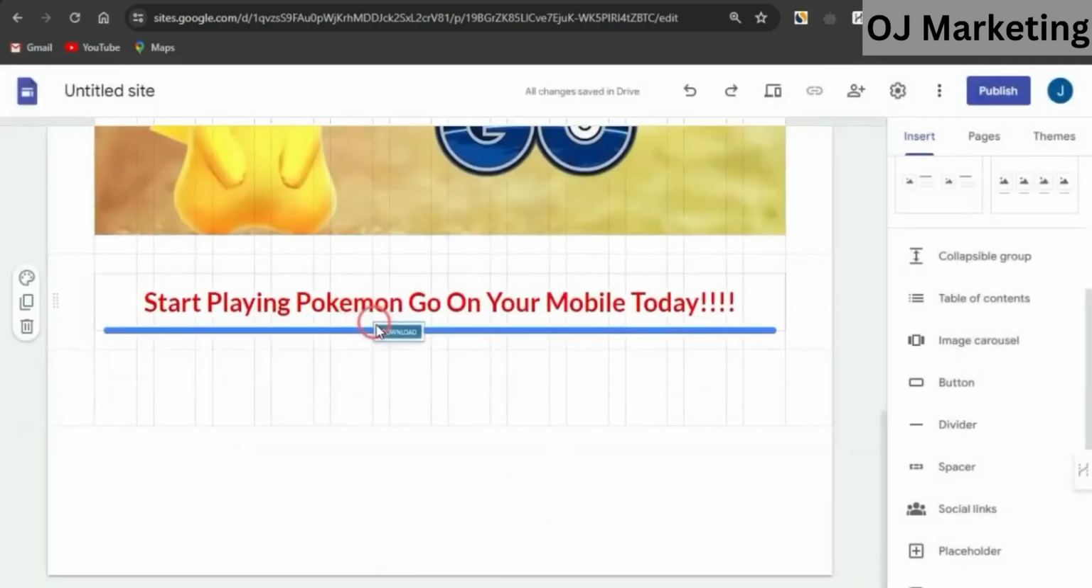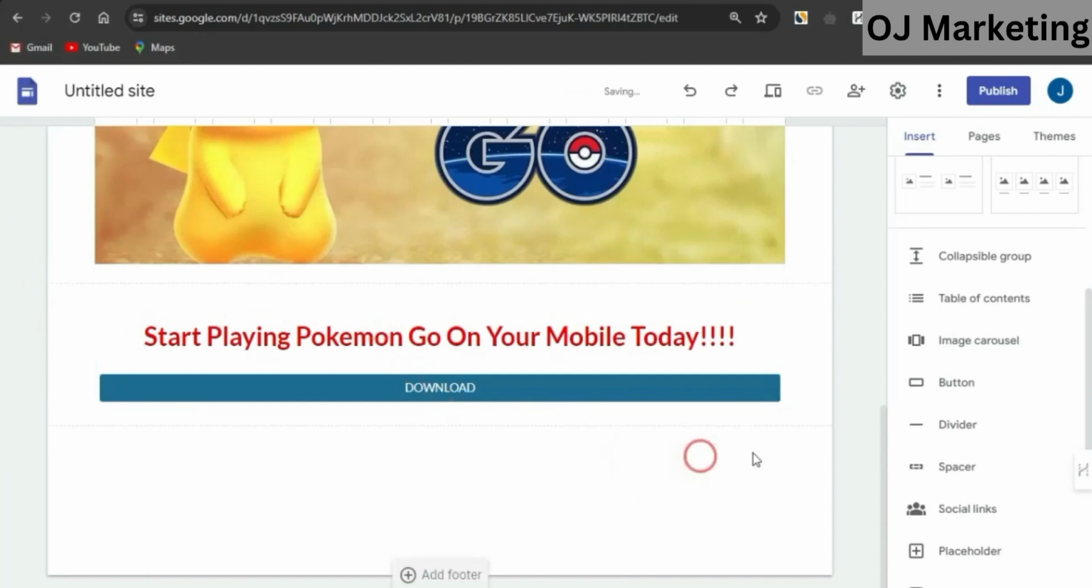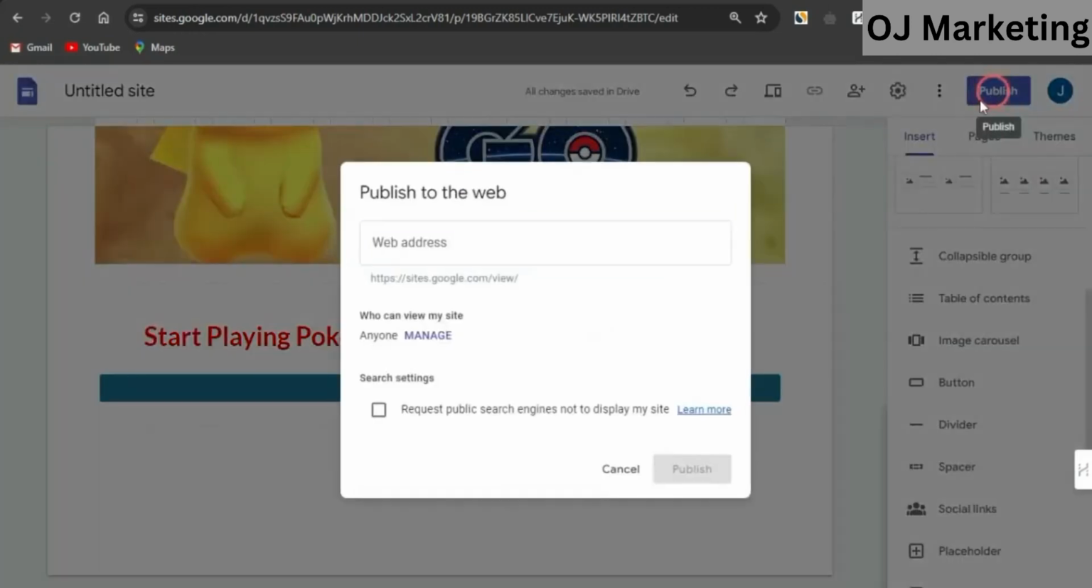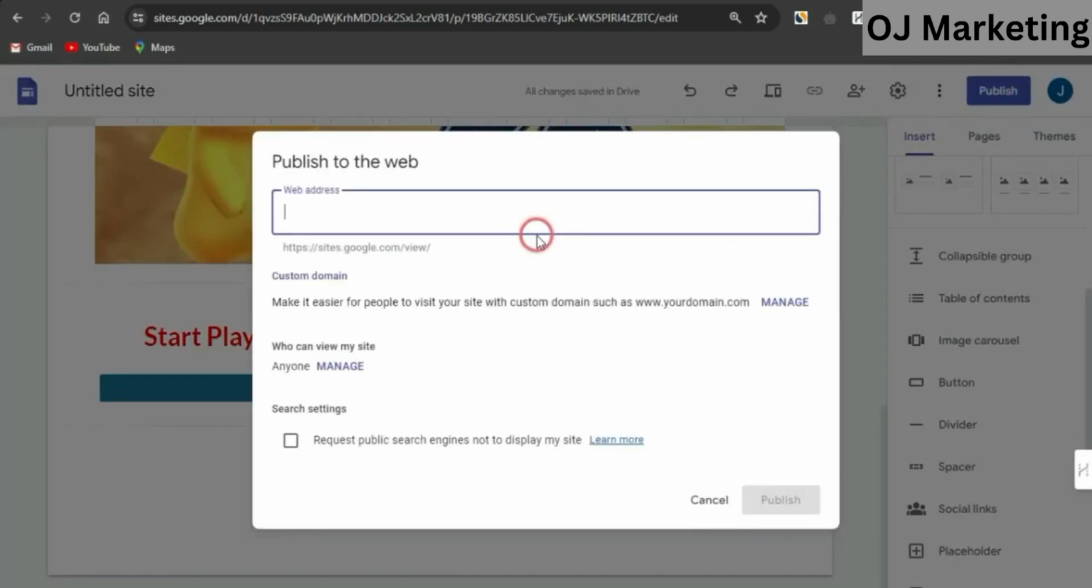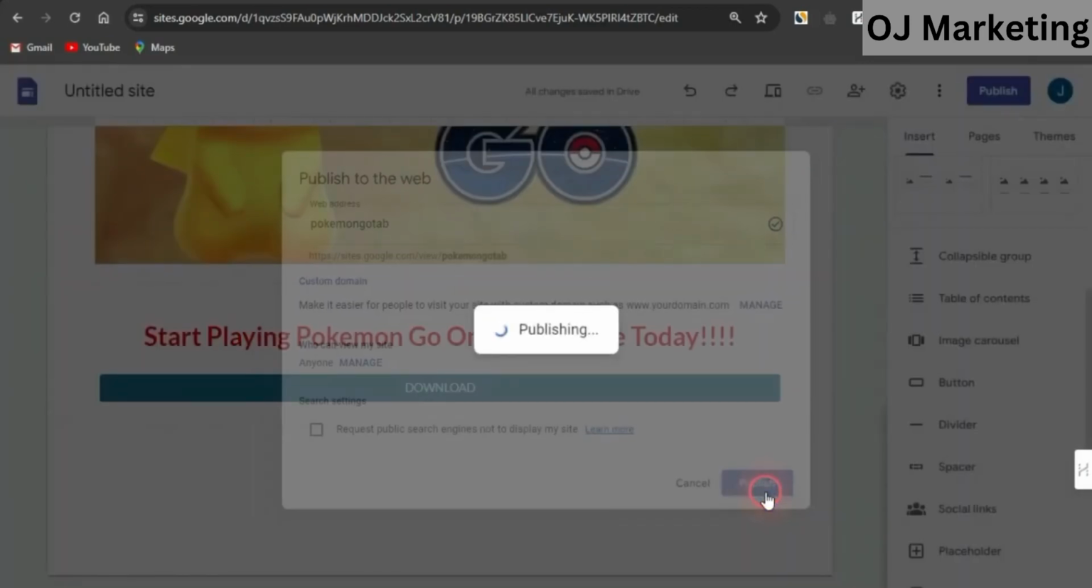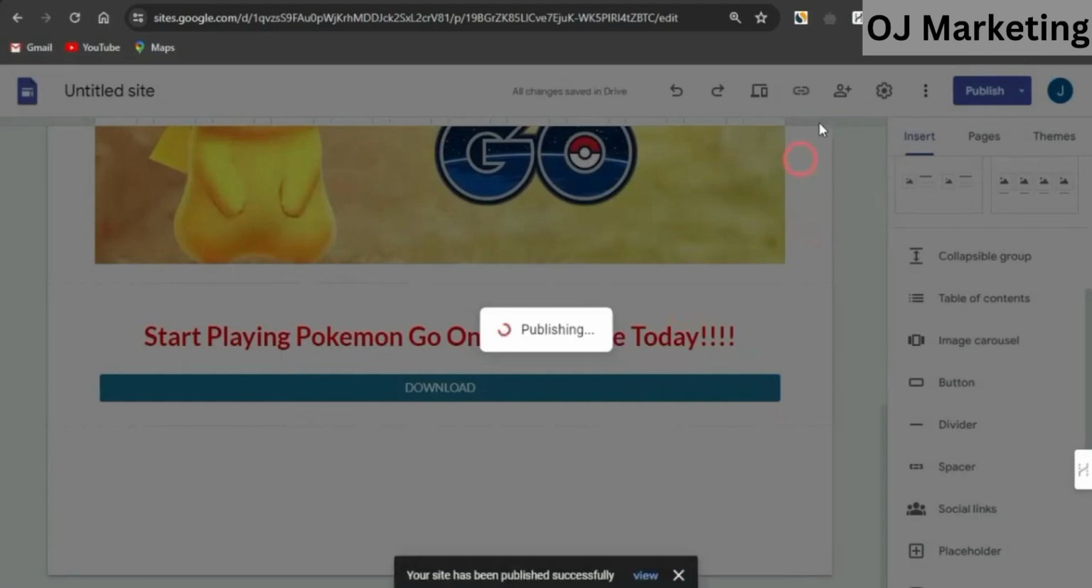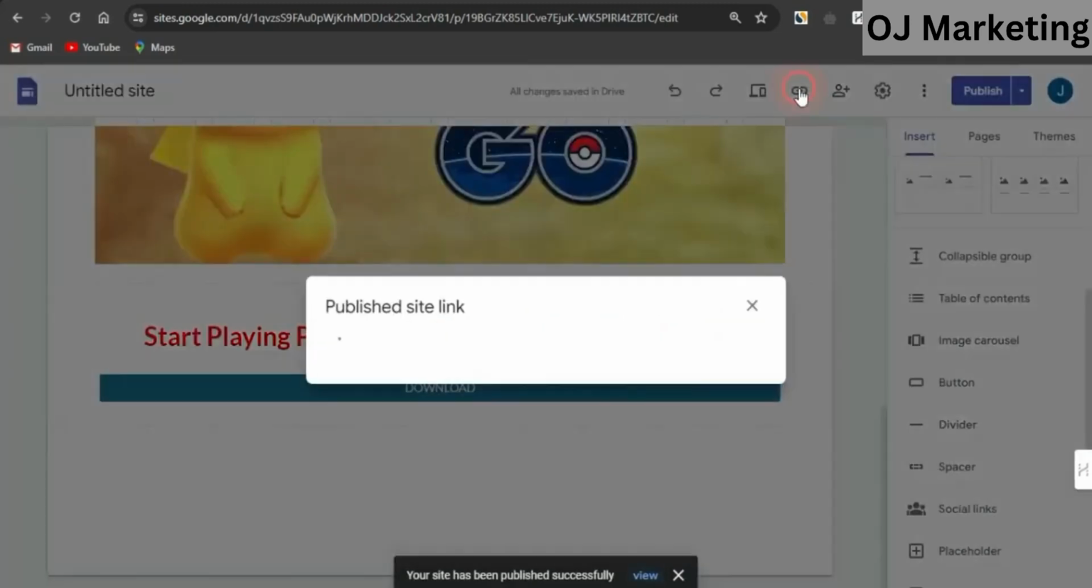Then I can just simply drag and drop that in this section. Now, you can see how cool this actually looks like. When this is done, click on publish right now. And you want to just simply select a domain to this particular landing page. I'm just going to select something like Pokemon. If I just select something like this, which is the Pokemon Go tab, this is actually available. I'm going to click on publish right now. That's actually been published. I'm going to click on the link icon, copy the link, and go on to promoting this link.